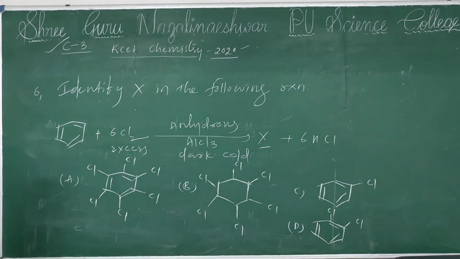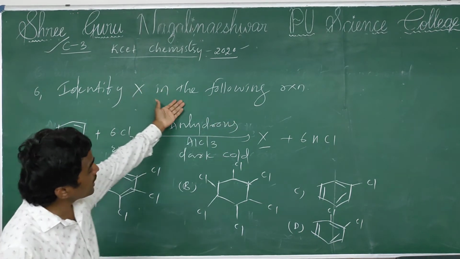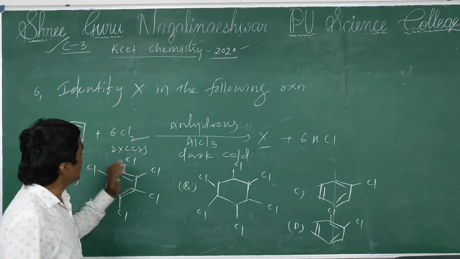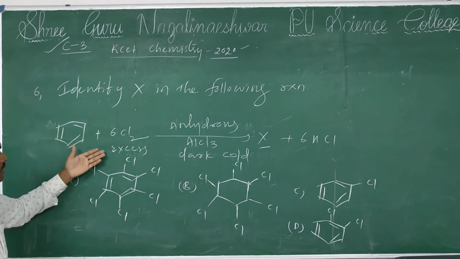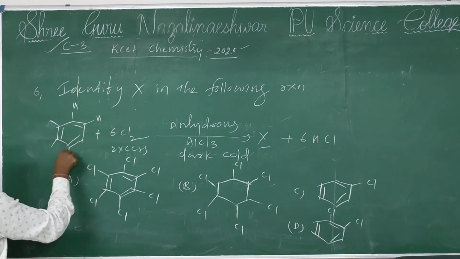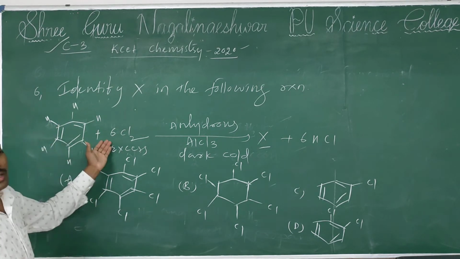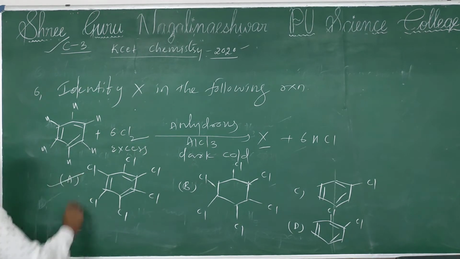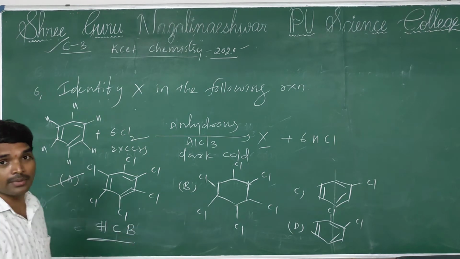In this question, identify X in the following reaction. Benzene reaction with the excess of chlorine in the presence of anhydrous AlCl3. It means it follows the electrophilic substitution reaction. Excess of chlorine is involved. So this undergoes electrophilic substitution reaction. For benzene, all hydrogens are substituted by the chlorine. Why? Because it is an electrophilic substitution reaction. It is not addition. Okay? So your option A, the name is hexachlorobenzene, which is called HCB.